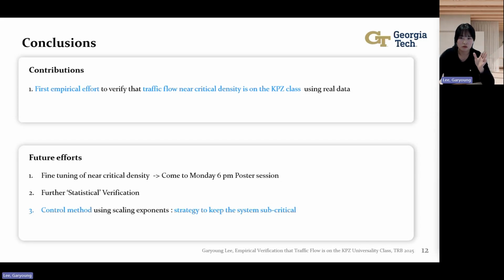So we were able to see that the traffic flow near critical density belongs to the KPZ universality class, which means we have gotten the expected values of exponents, and so the empirical data have shown this. Also, we estimated the exponents near critical density, but as it is difficult to define the range of near, we would need fine-tuning of the time span to the nearest possible to get more accurate results.